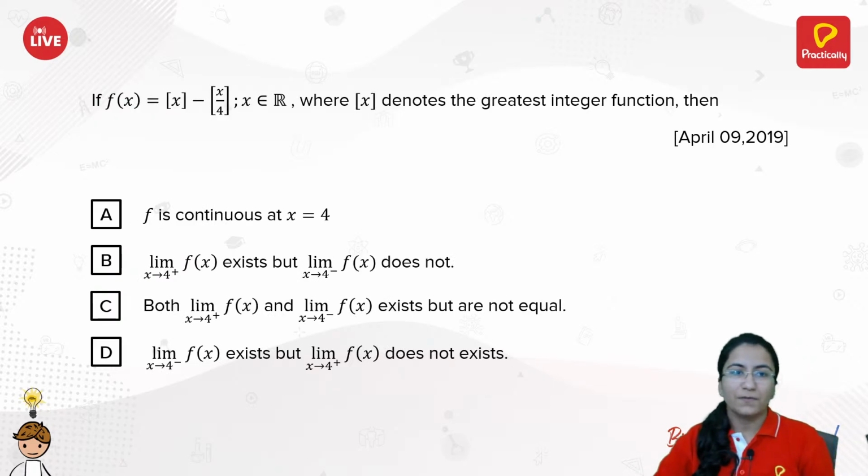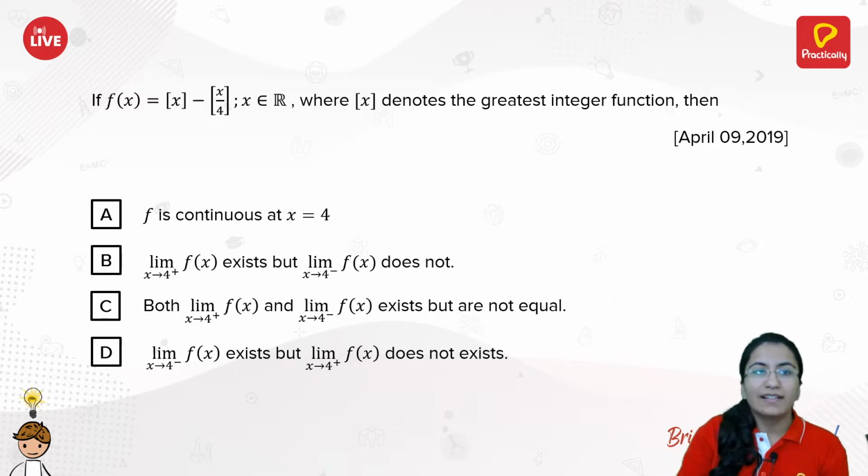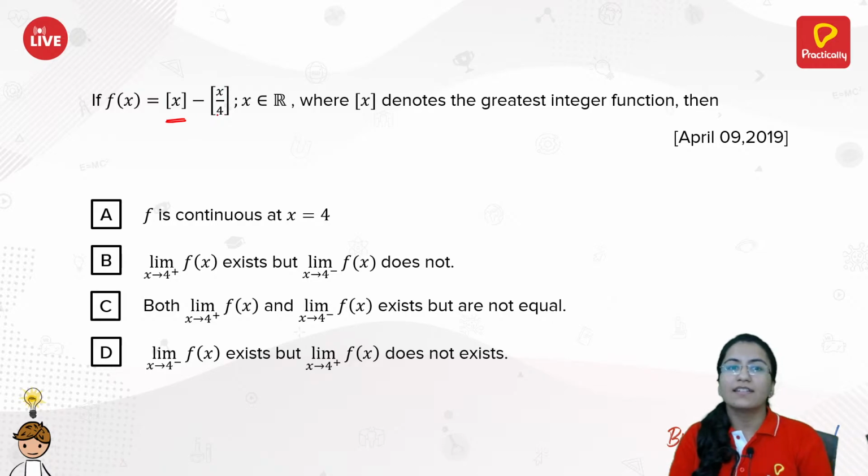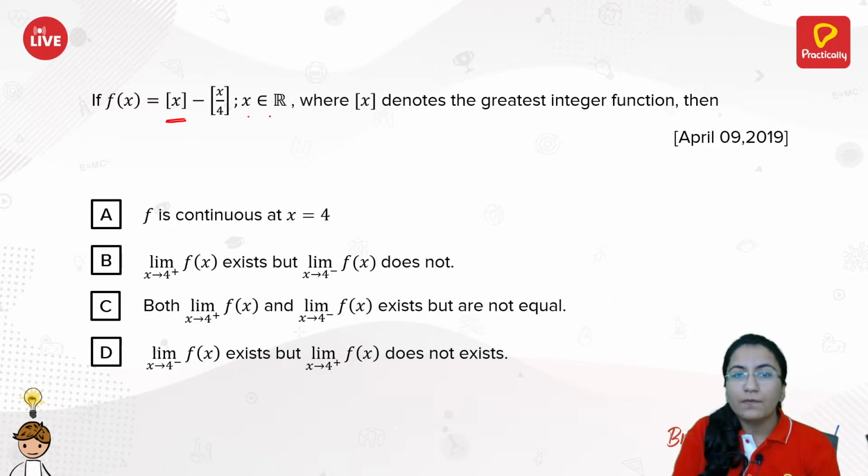Here's the next question for you. If f of x is equal to greatest integer x minus greatest integer of x by 4, for all the values of x on the real line, where this denotes the greatest integer function. We have already read this, so we know that this is the greatest integer function by now. Then we need to select the correct option.